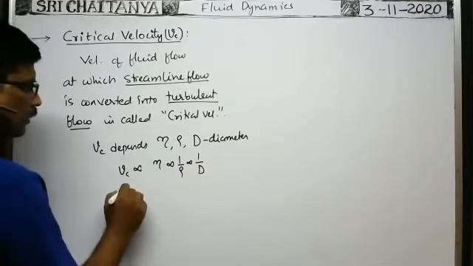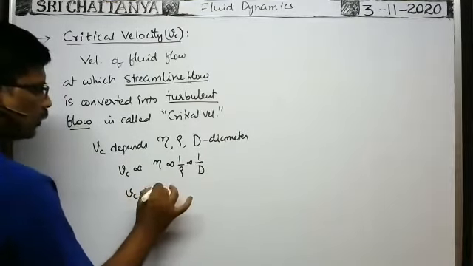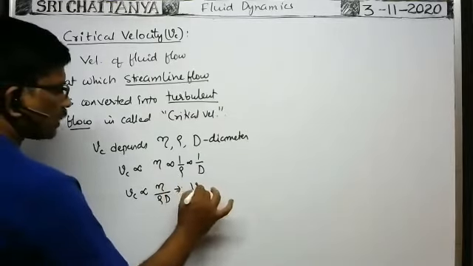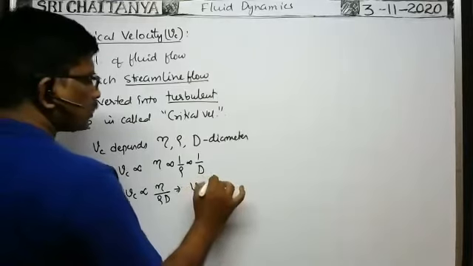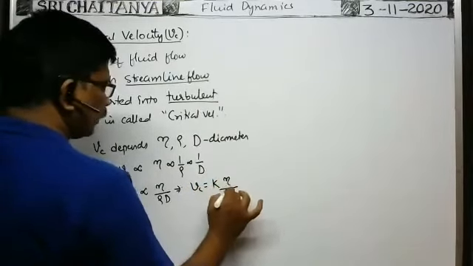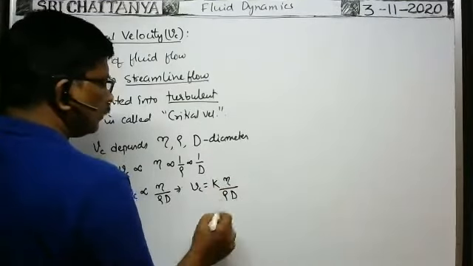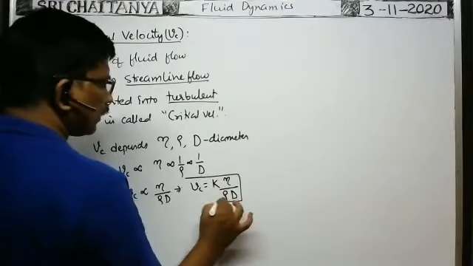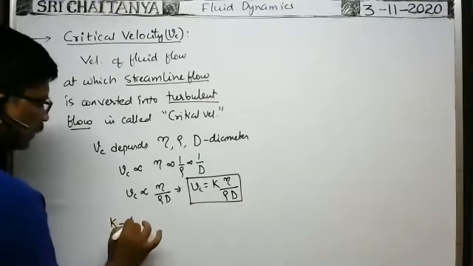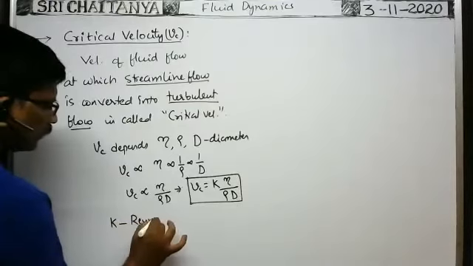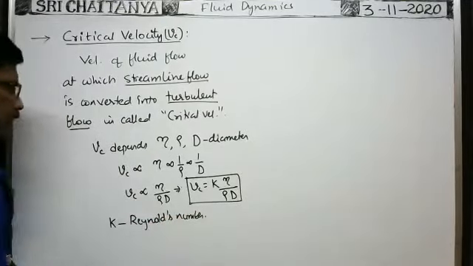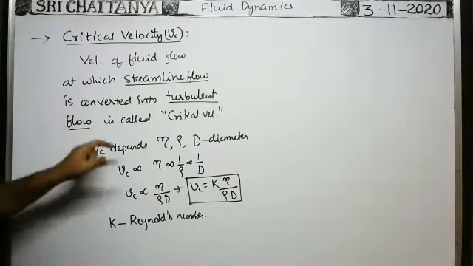You club all this, then critical velocity is directly proportional to eta by rho into d. We can write it as critical velocity Vc is equal to some proportionality constant capital K into eta by rho into d. This proportionality constant K is called the Reynolds number. Here, Reynolds number depends on the nature of the flow.